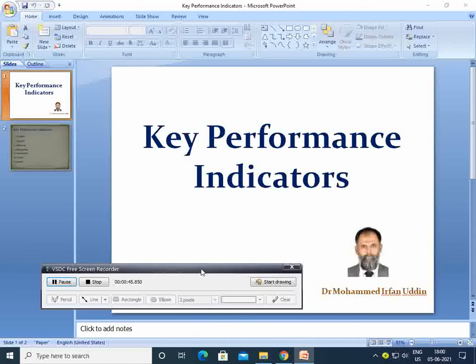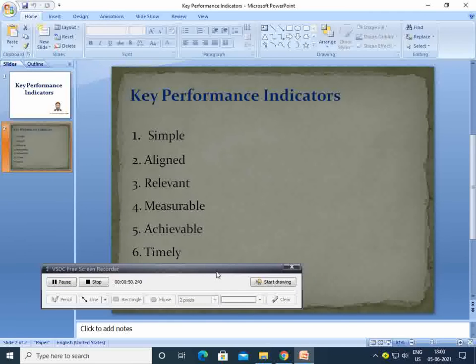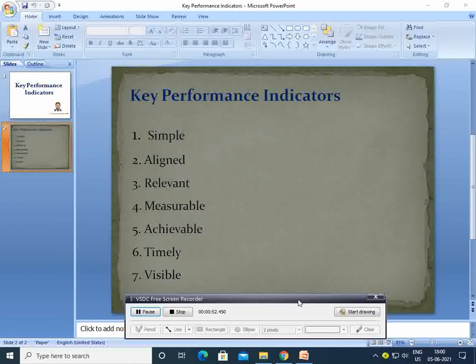So when it comes to business also, we have certain key performance indicators. There are so many indicators, like if the organization is making profit, or the number of customers it is addressing. There are so many parameters. So these performance indicators have to be simple. For example, the number of customers, it's easy to count.